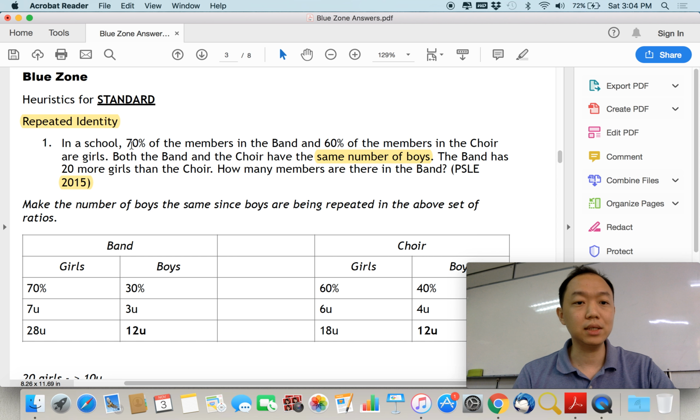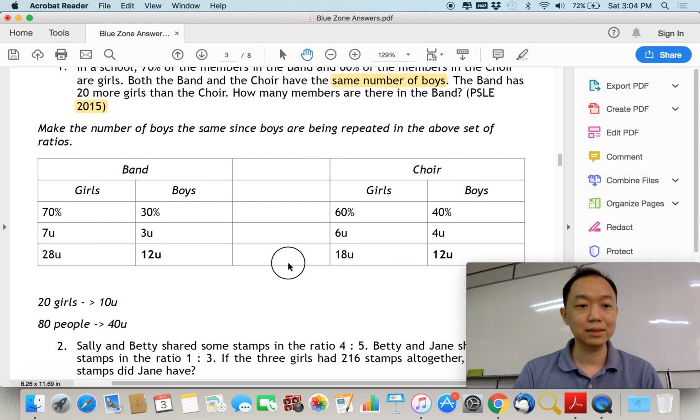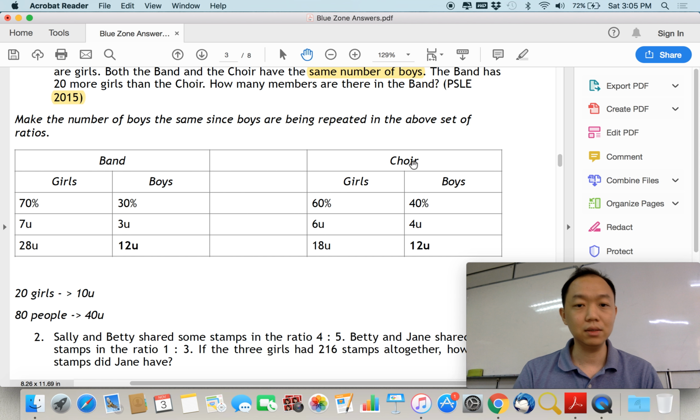So if 70% of the members in the band and 60% in the choir are girls, we can work out the table as shown. So we have a table that looks like this, right? Band over here, choir over here. Just fill in the percentage, and you realize that you have to make the boys the same. Boys here, right?